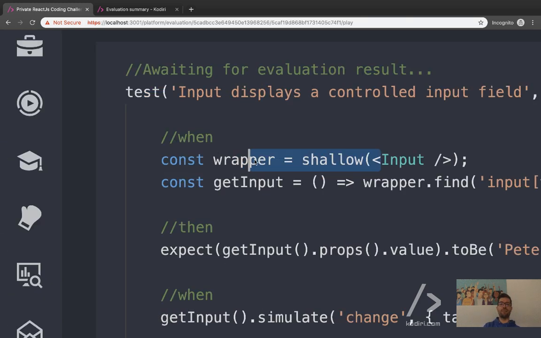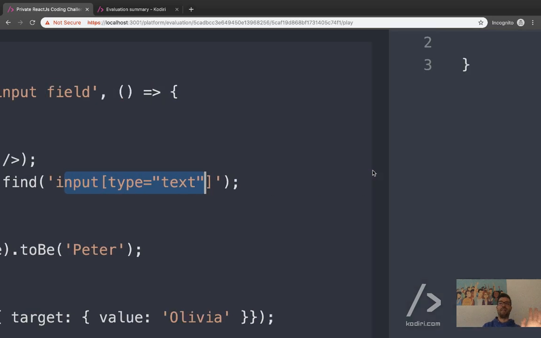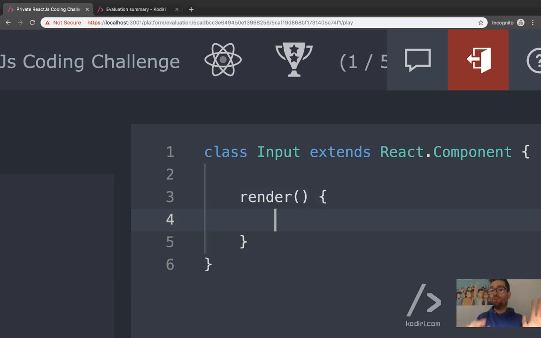Okay, I need a component called input, and it will have an input type text. That's fine. I don't know what's coming next, but I'll do that for now. Because this is a stateful component, how do we add HTML into a stateful component? No, I don't need the constructor for now. If you just want to display, render, correct, return, yeah?